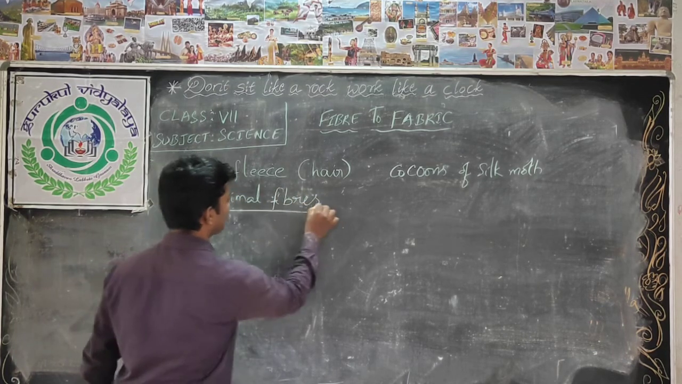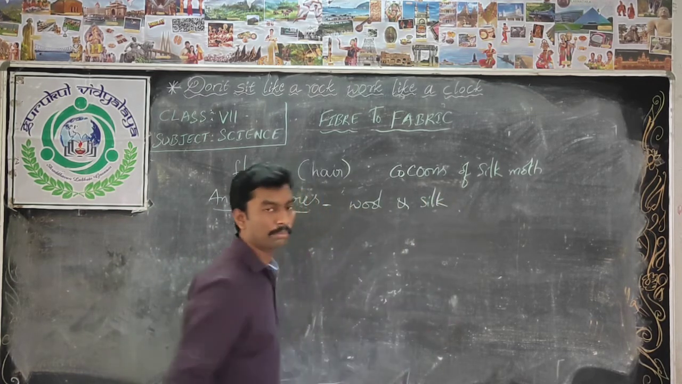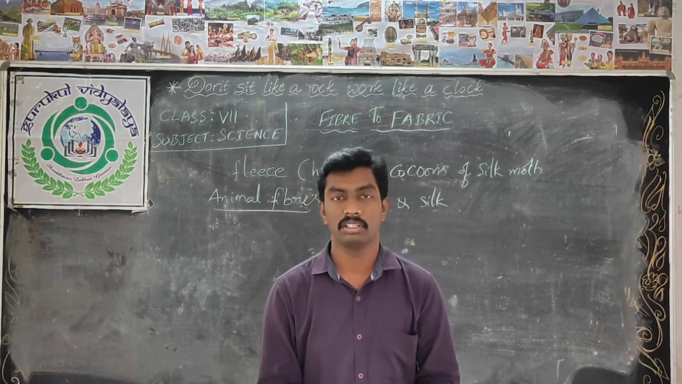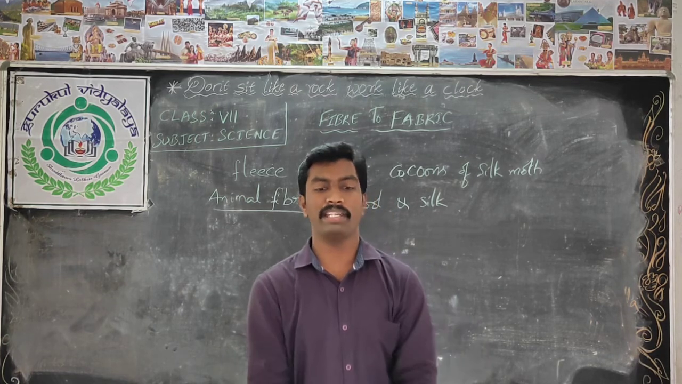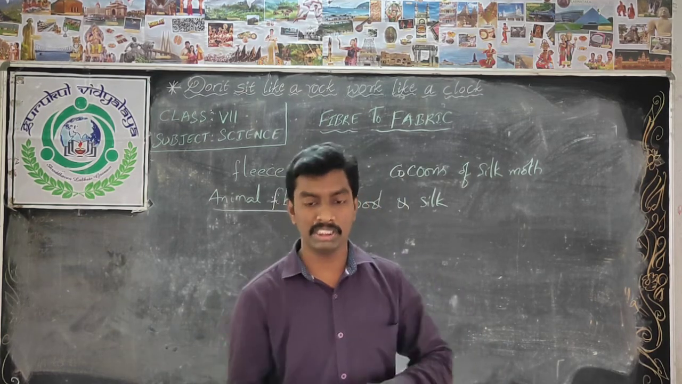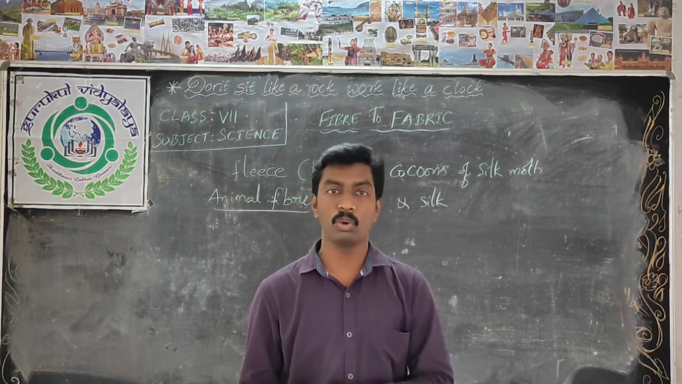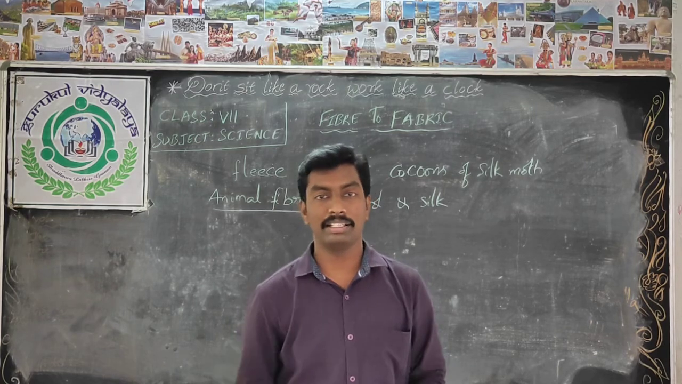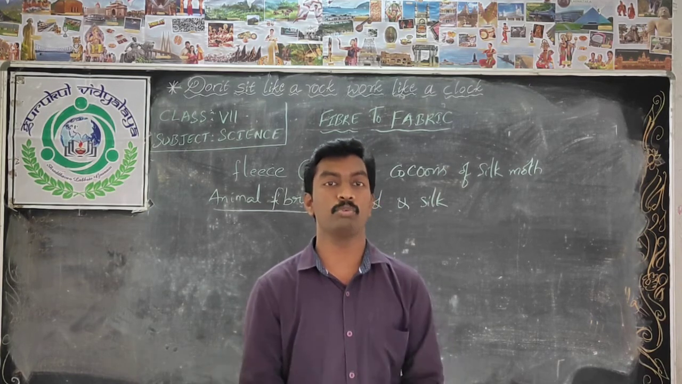Animal fibers, that is wool and silk. We can discuss these things now. So in this video mainly we will discuss the animal fiber wool, how wool is obtained, and where we will find the wool. Generally you may observe some animals like sheep, yak, Angora goat, camel, alpaca and llama. These are some examples of animals which yield wool from their body.